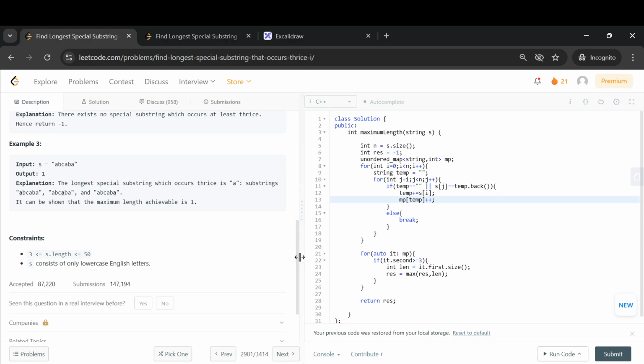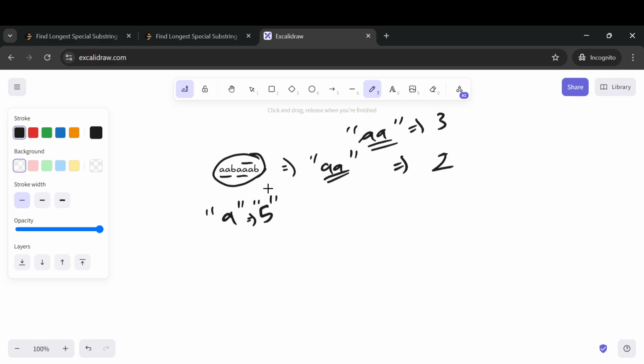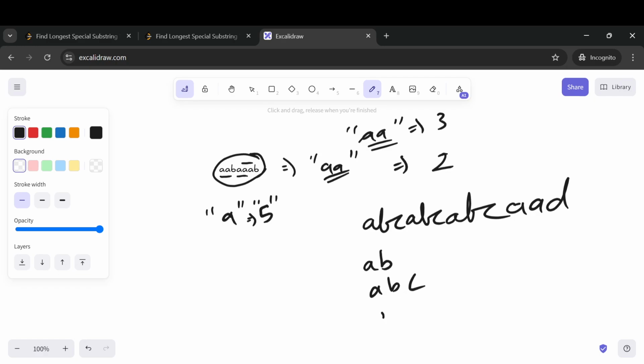But a better brute force solution for this problem is to store only the special substrings, to only try to find the substrings that are special. Let's take one more example here. Instead of trying to find all possible substrings, let's say this is one substring, this is one substring, this is one substring, this is one substring, why not only try to find the substrings that are only special?